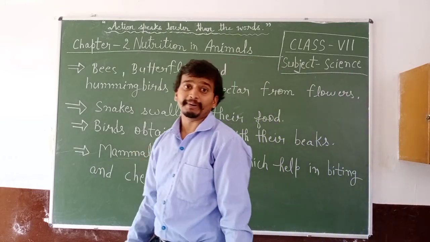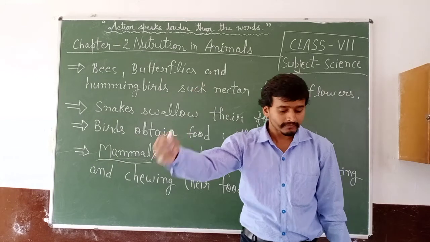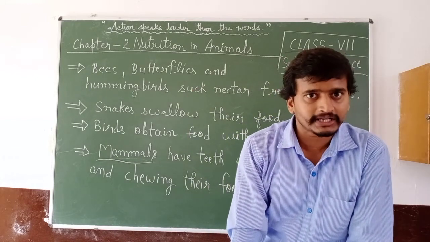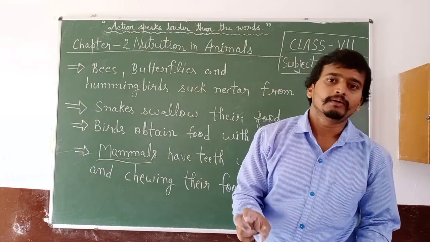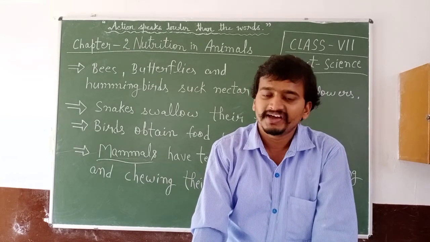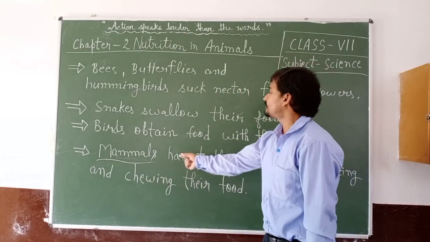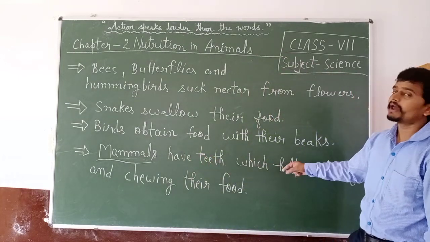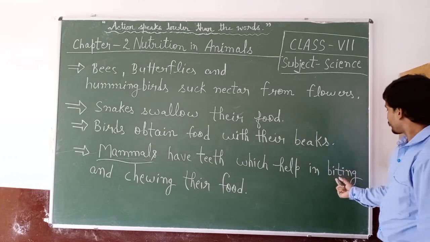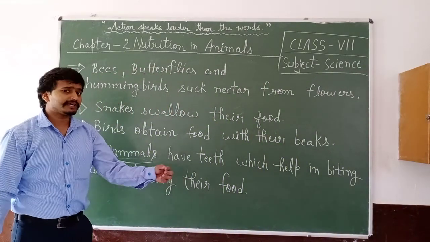In case of mammals, now, who are mammals? Mammals are animals that give birth to young ones and have hair on their bodies. Mammals have teeth which help in biting and chewing their food.